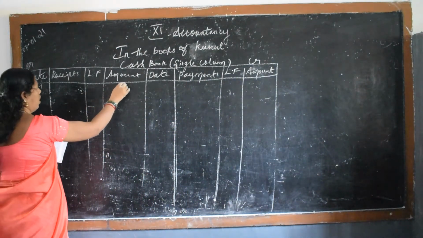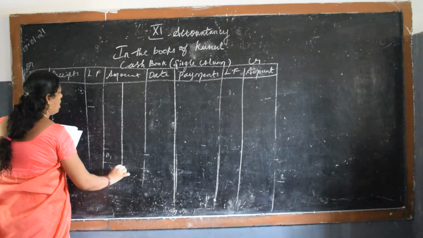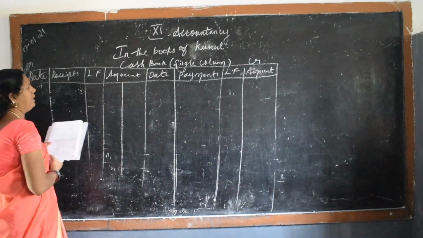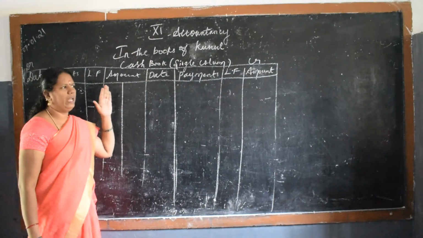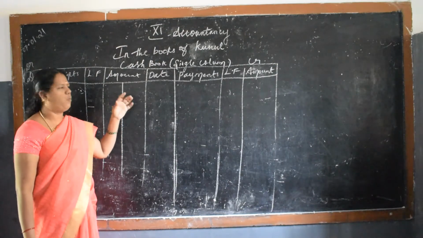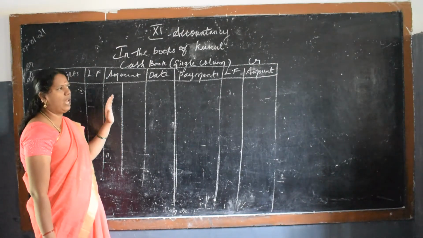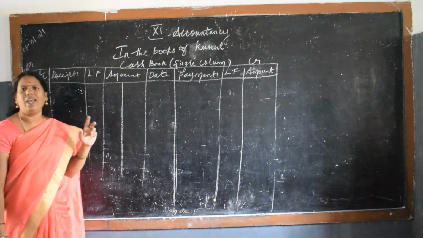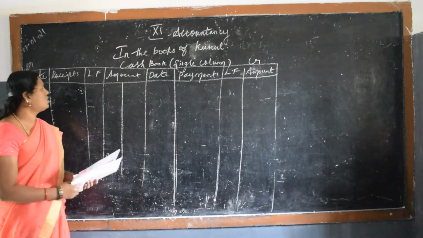In the amount column you draw two lines. Double column means only one thing will be added, that is discount: discount allowed and discount received.